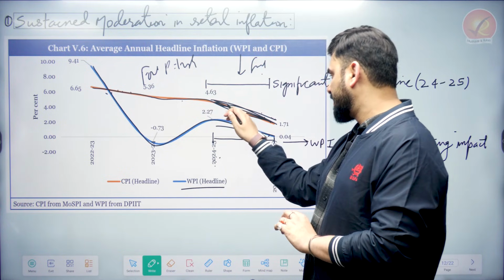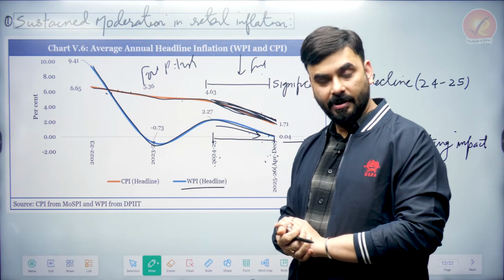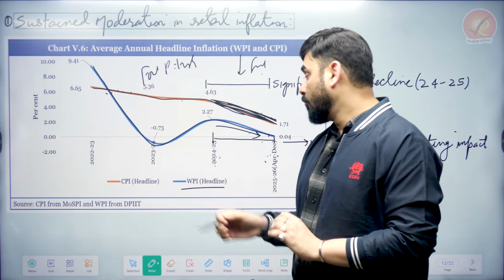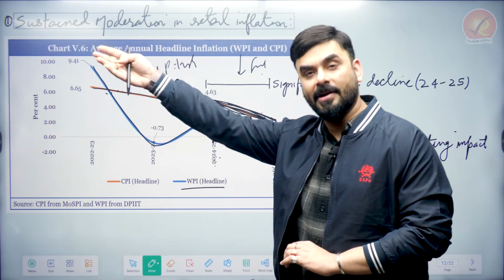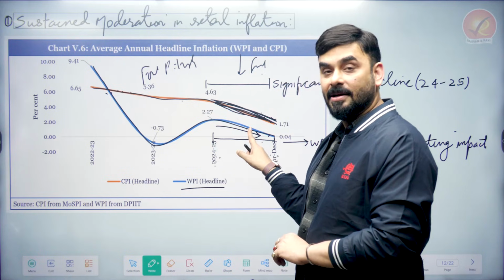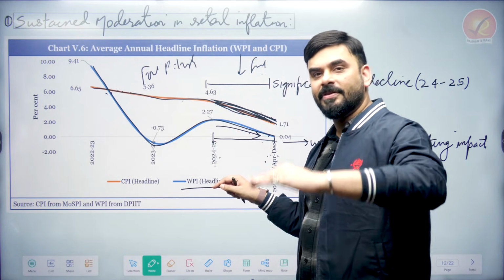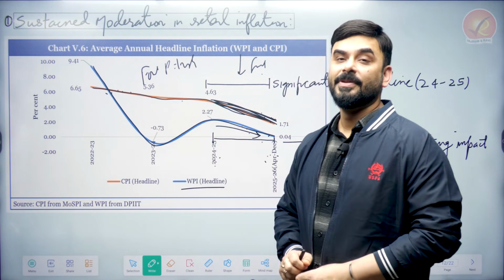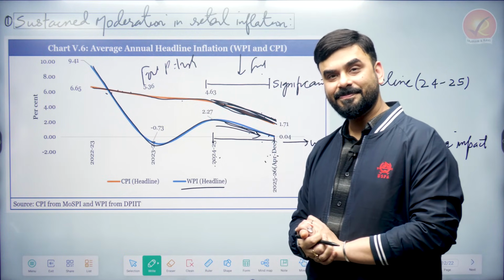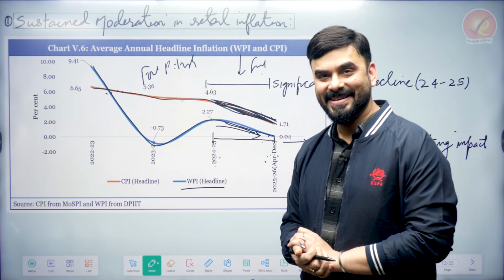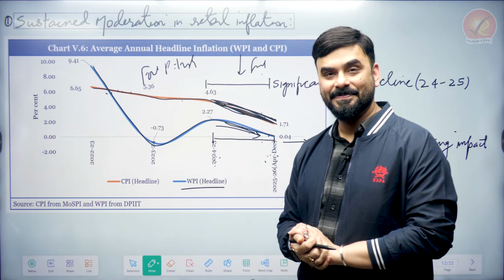WPI will also crash, but CPI will crash very fast. Number two is, if WPI is down, we know that from the wholesale mandi we take the product to the retail market. So if wholesale prices are down, it helps in the cooling of the price in the retail market also. So since WPI is down, maybe this is also down because of that. That could also be one of the reasons. So this is for India, okay?